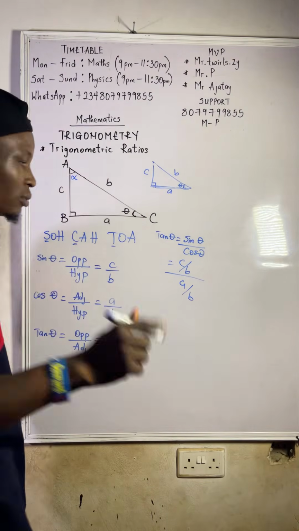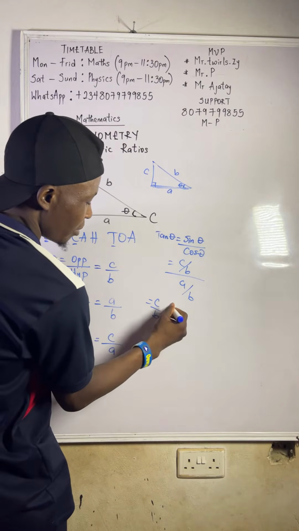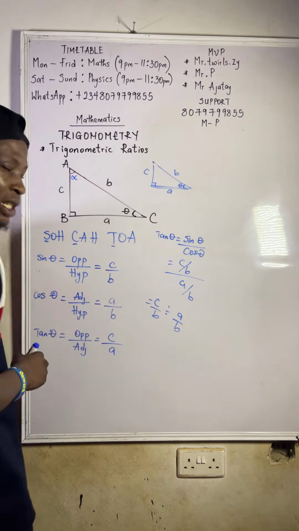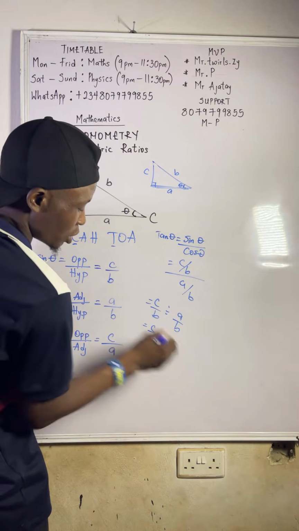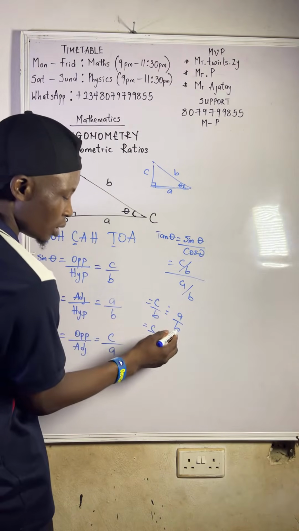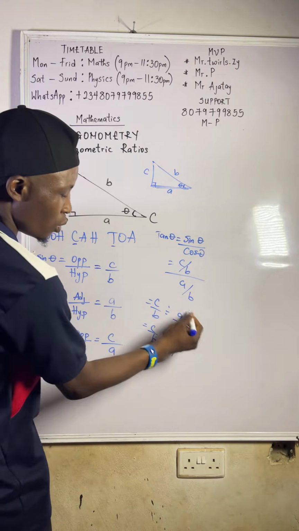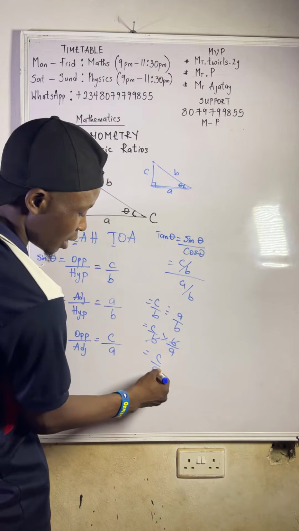Look at the mathematics here. Now that will be C over B, divided by A over B. You know that's divided, so let's write it like this. That will be C over B. When you change division to multiplication, what happens? B goes up, A comes down. So B cancels B. What do we have? C over A.